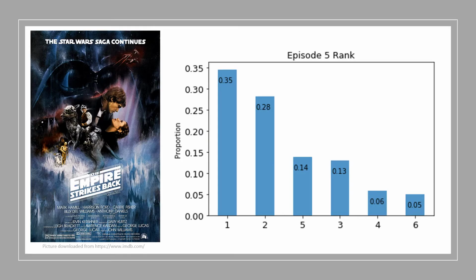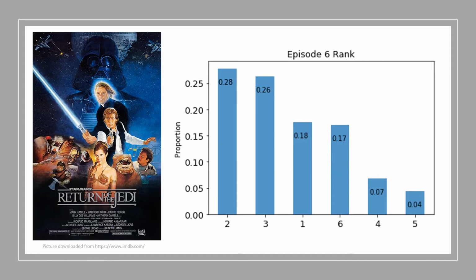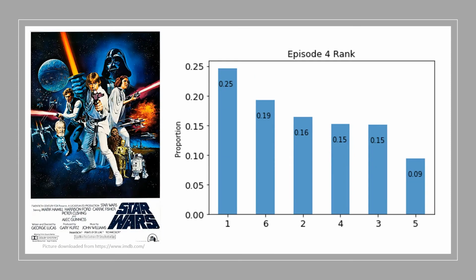To have a more detailed analysis, I plotted bar charts of ranks for each episode. Regarding the most popular episode 5, 35% of people ranked it 1 and 28% ranked it 2. Only 5% of people ranked it 6. For the second most favorable episode 6, although only 18% ranked it 1, most people ranked it 2 and 3, which occupied 28% and 26% respectively. Episode 4 is the most controversial episode.